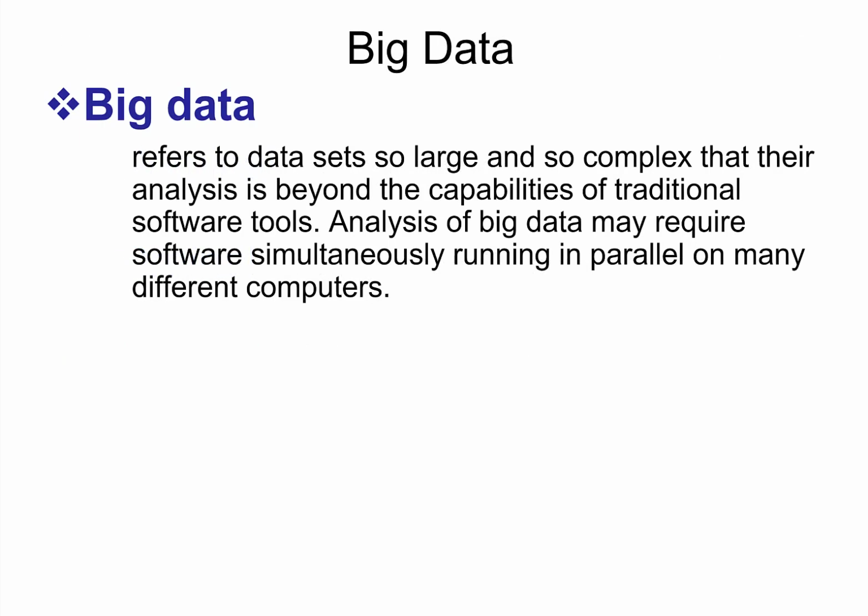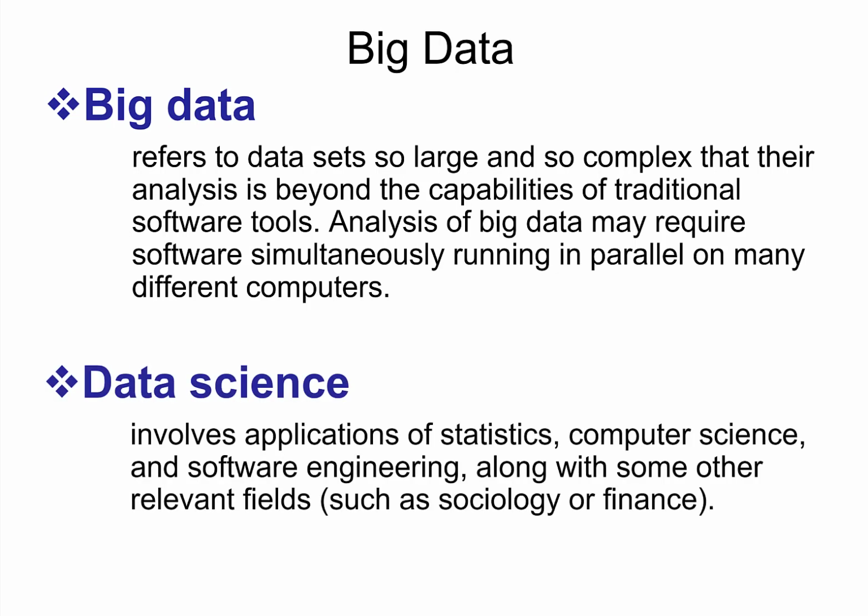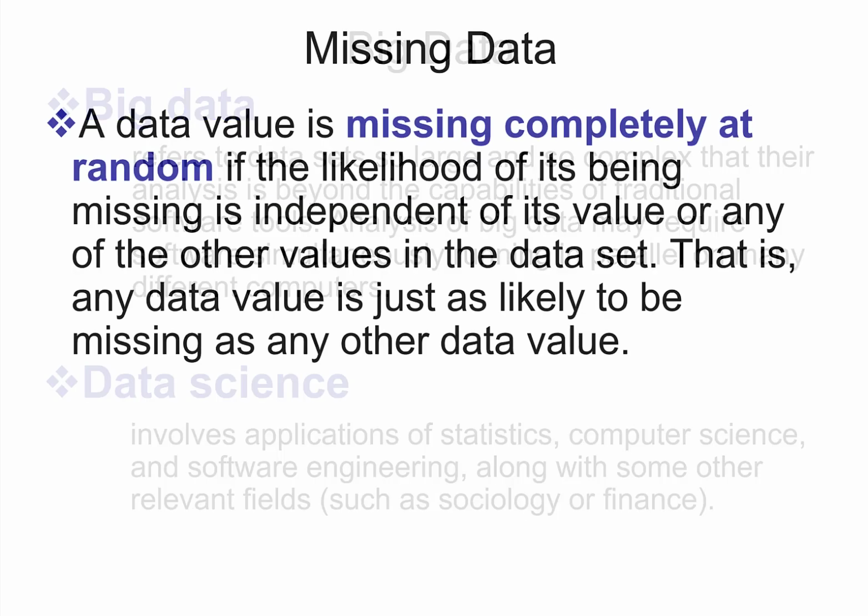Big data refers to data sets that are so large and complex, their analysis is beyond the capabilities of traditional software. And this is where we have to use multiple computers running multiple programs. And data science is the science that involves applications of statistics, computer science, and software engineering, along with some relevant fields, such as sociology, finance, etc.